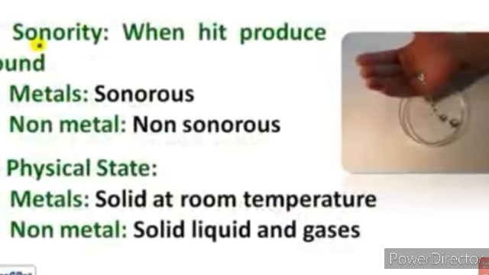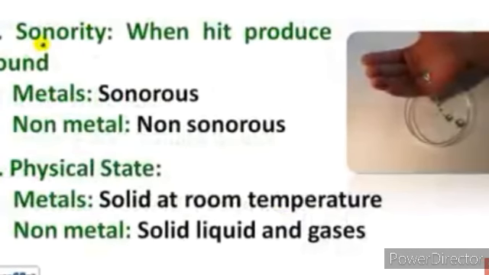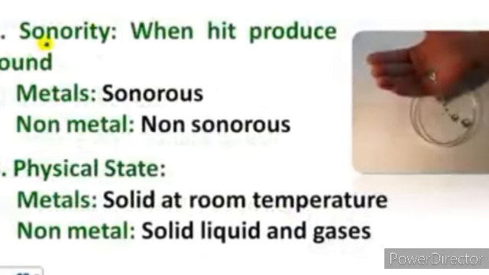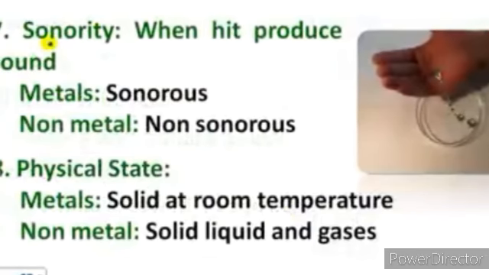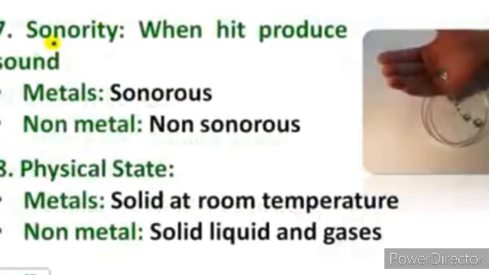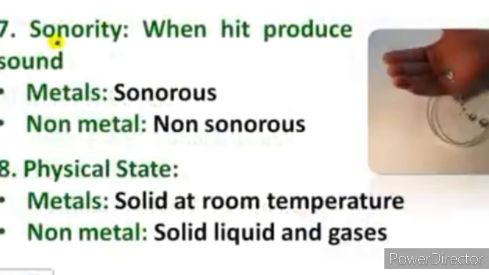Now the next property is physical state. If we talk about physical state, that means whether they are solid, liquid or gas. Metals are usually solid at room temperature, but still we have an exception. We know that mercury and gallium are two metals which are actually liquid at room temperature. Otherwise, other than these, all metals are solid.